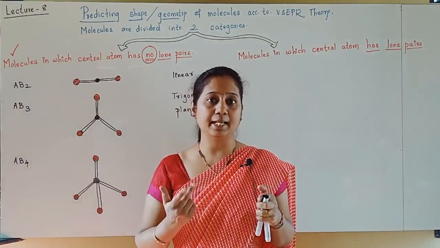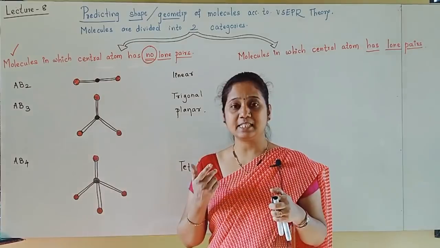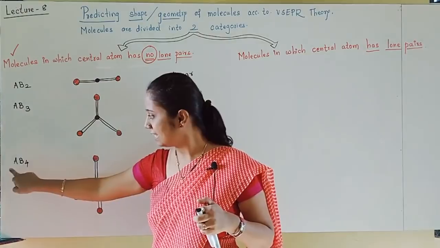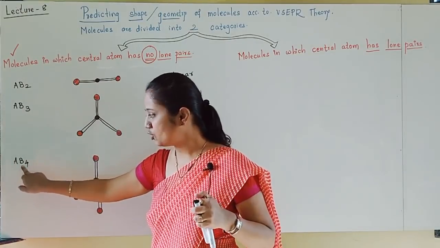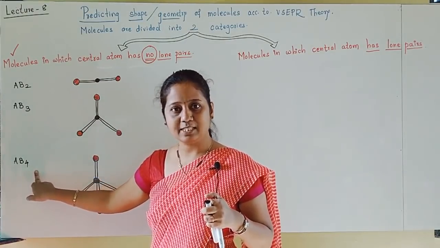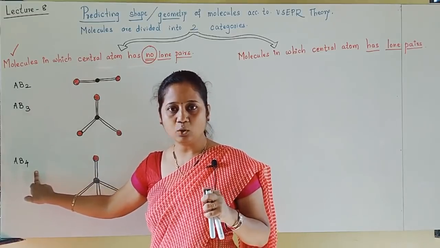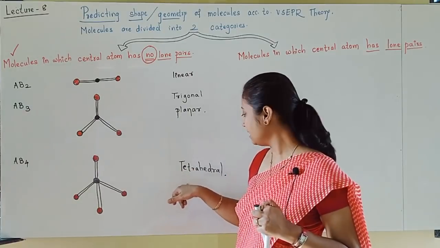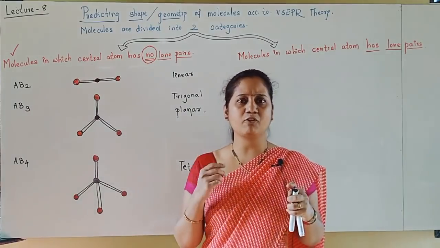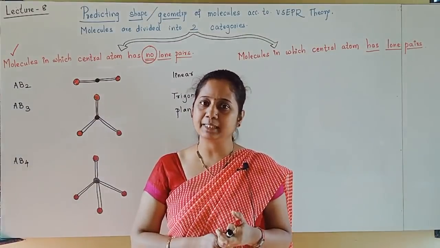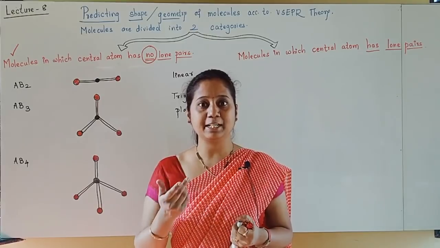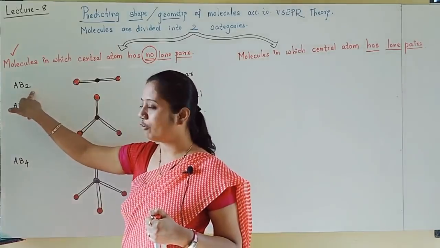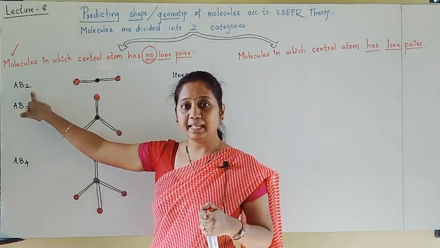For example, the methane molecule. Methane means CH4. In CH4, carbon also doesn't have any lone pair, and directly you can predict its geometry as tetrahedral. Sometimes a question will be asked for 1 mark: what is the geometry of the methane molecule? Directly you can predict the geometry by VSEPR theory. So which example did I tell you for the AB2 molecule, students? BeCl2.